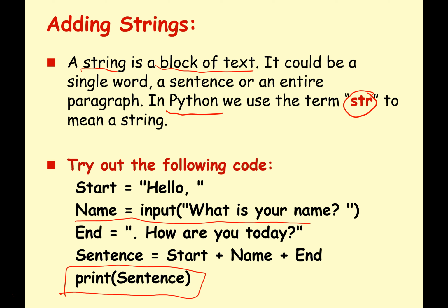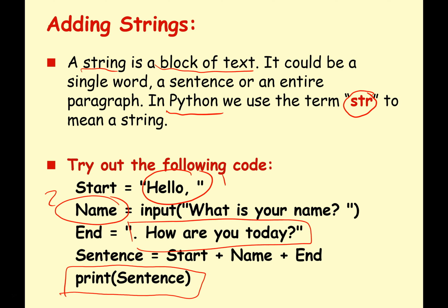And that is going to be comprised of hello, which is the first thing. And then whatever the value in name is, that's going to be the second thing. And then it's going to be whatever is stored in end, which is, of course, how are you today? This is the third thing. So it should say, hello, Bob, how are you today? Or hello, Susan, how are you today?